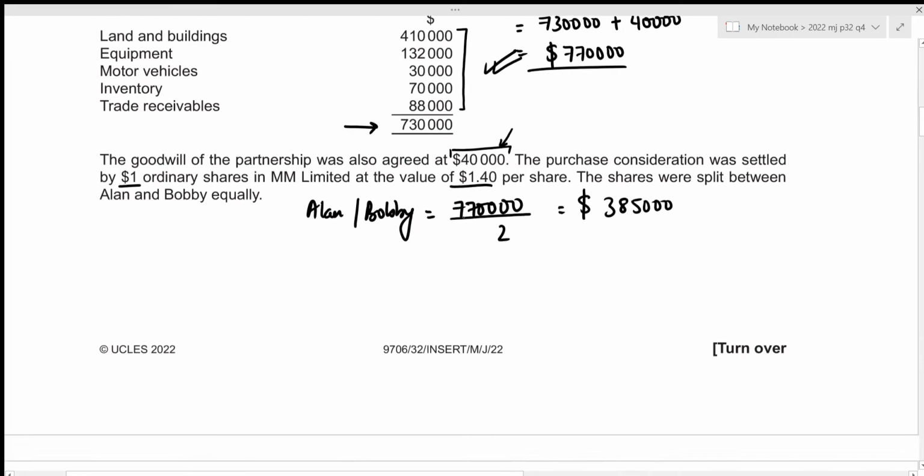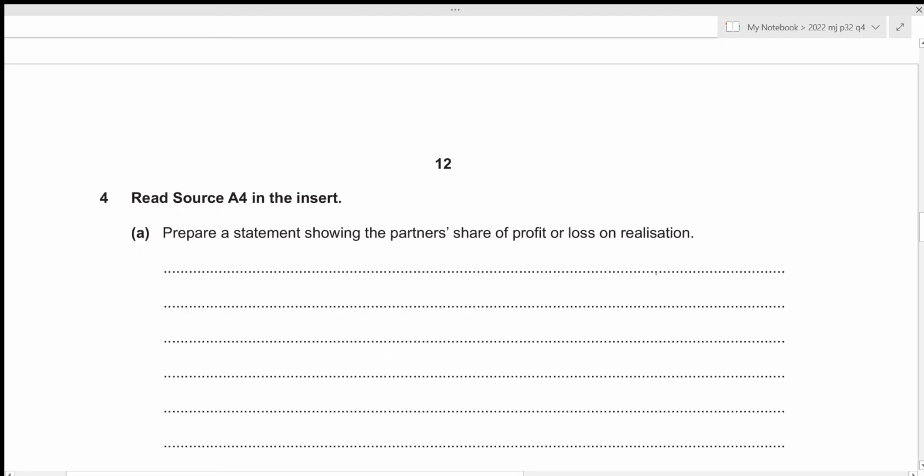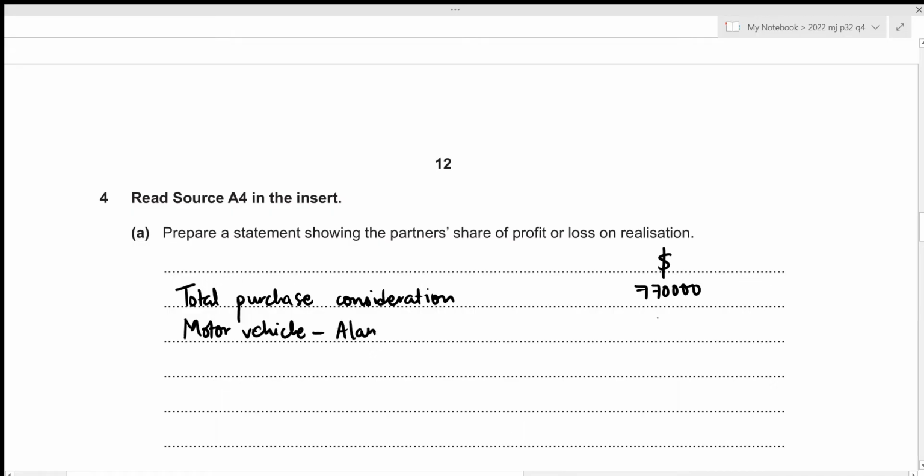So let's write it down. We first start with our total purchase consideration, which was $770,000. Then we need to include the asset taken over, which was the motor vehicle, and it was taken over by Alan at the value of $18,000.